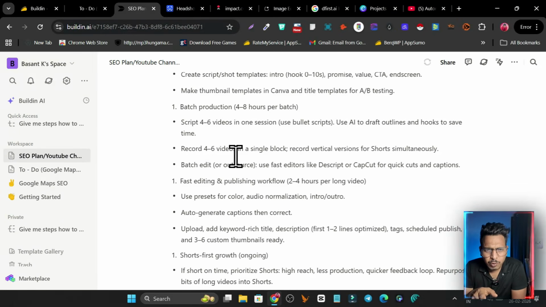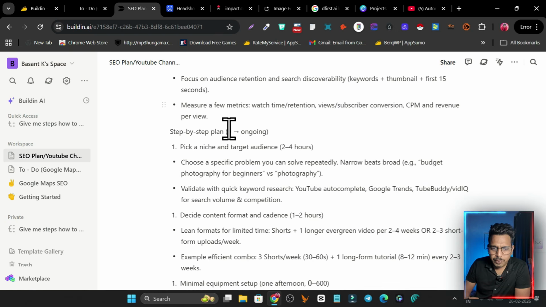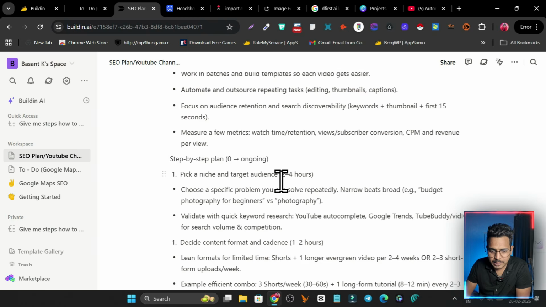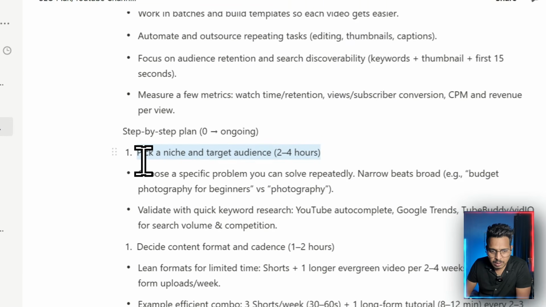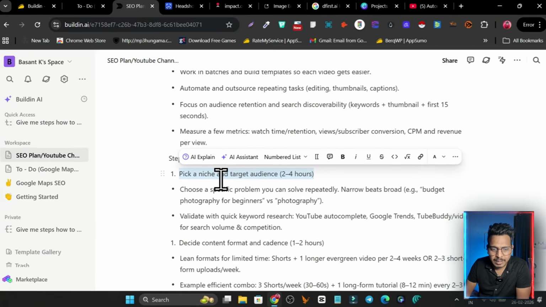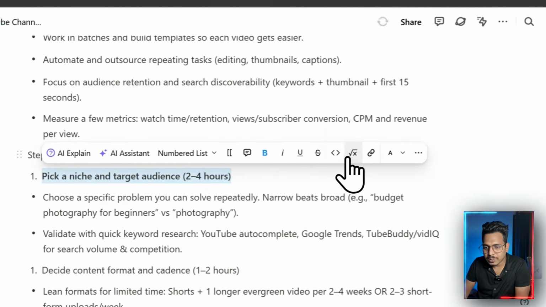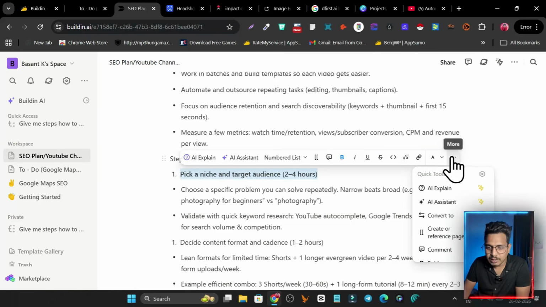And now let me give you one more quick note here. Suppose you are stuck on any step and don't know how to do it, so simply go to that step and mark this step here, and after that the option to enable AI explain will appear. So here you can ask the AI how you can do this step, and if you are facing any problem, you can even ask it how to solve this problem. That is also good. You can mark it as bold, you can change the layout, there are the color options. So basically this is for the layout and formatting.